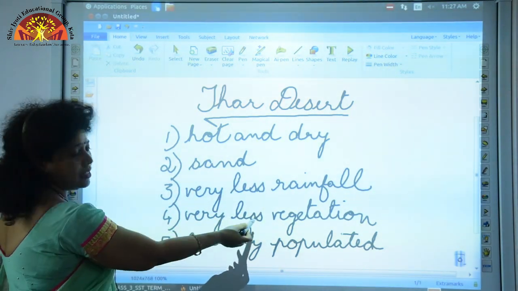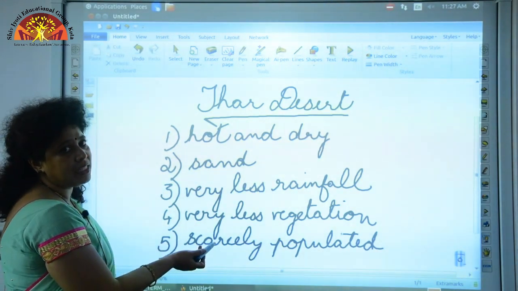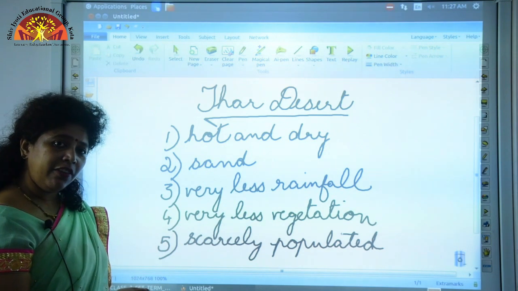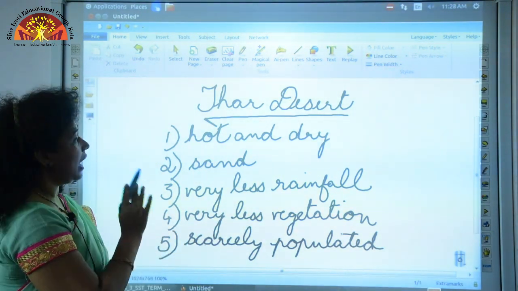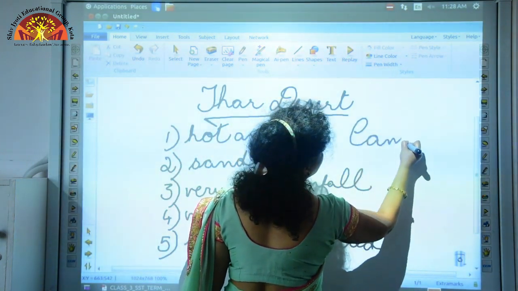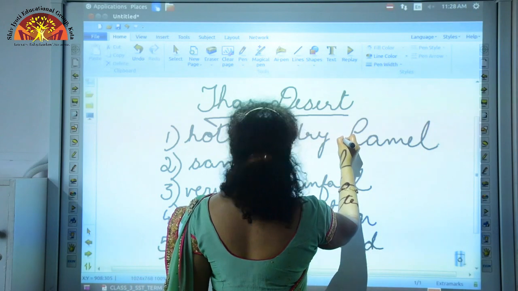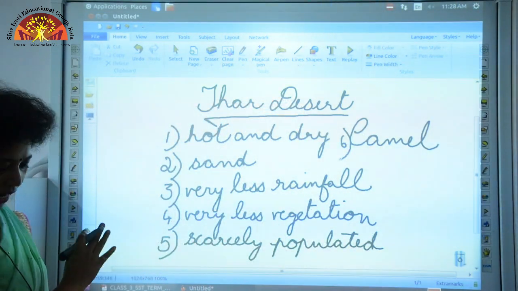That is why there is very less vegetation, and because there is very less vegetation, life here is very difficult, because of which the population is also very less. And here camel is used for transport, and hence camel is called the ship of the desert. So, this concludes our Thar desert.